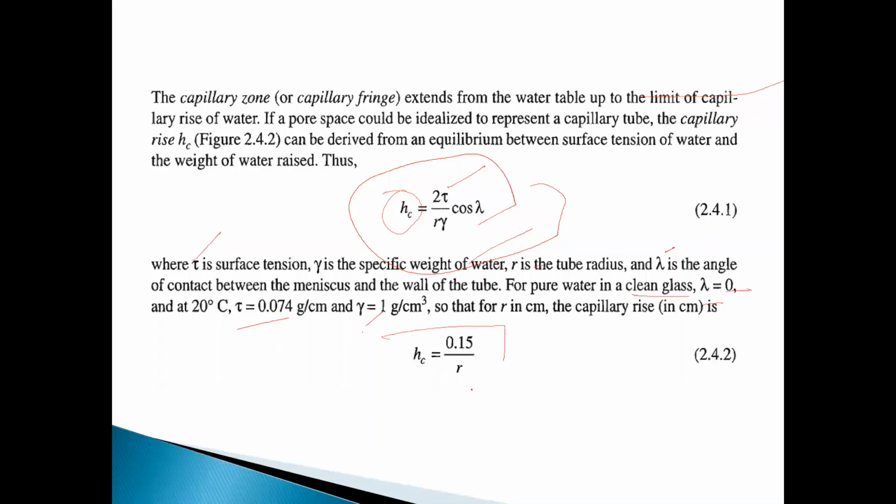So this is the example. You have to remember this formula. Capillary rise hc is equal to 0.15 upon r, and this is the capillary rise for clean water.